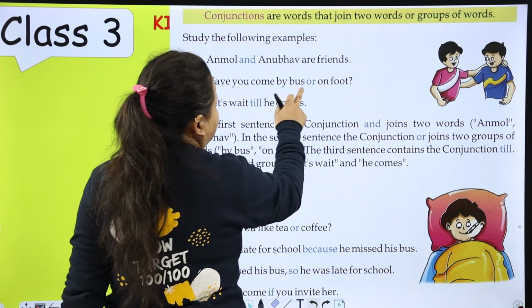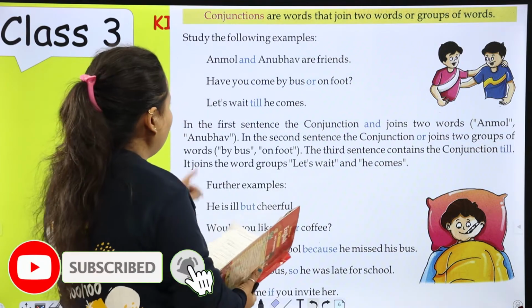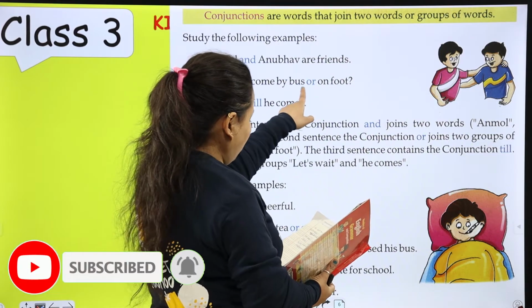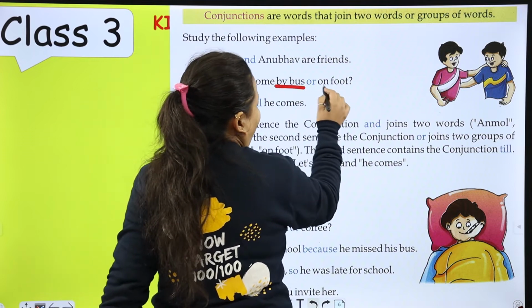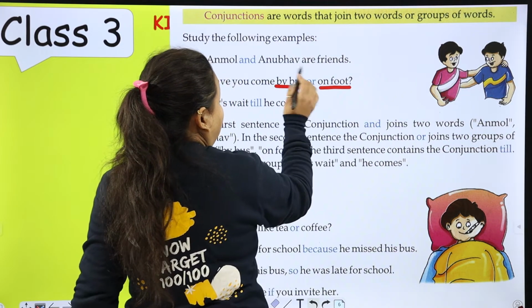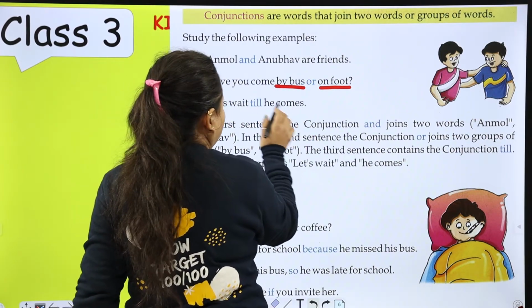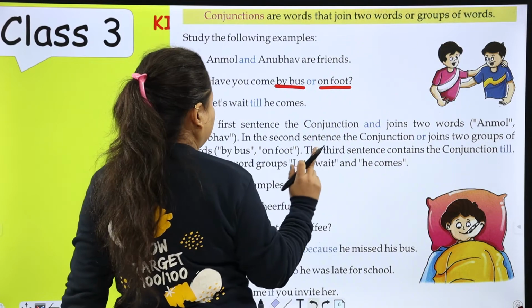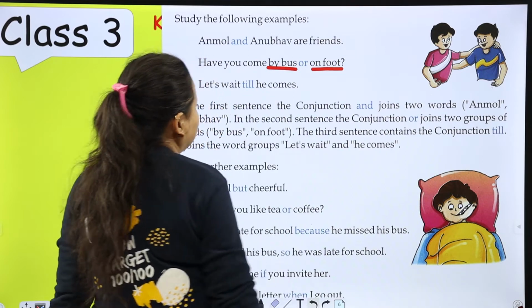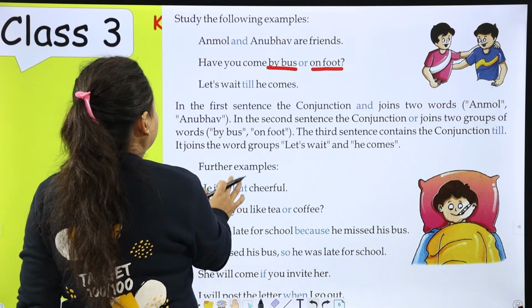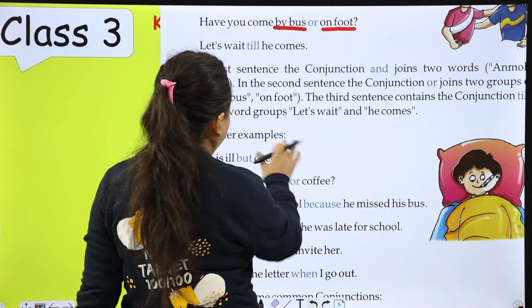Have you come by bus or on foot? So we use or to show a choice between two or more options. So here is a choice, by bus or on foot. Let's wait till he comes. So the third sentence, let's wait till he comes, contains the conjunction till. It joins the word groups let's wait and he comes.